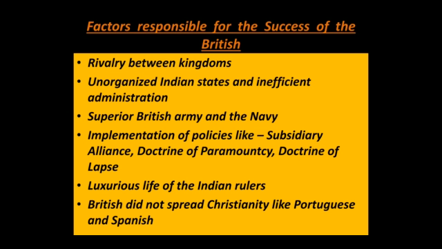Then we see another factor was implementation of policies. The Britishers came up with several policies like subsidiary alliance, doctrine of paramountcy, doctrine of lapse, which they used for their own advantage to get inside the Indian states, get indirect rule over them, and have them under their control. As we just studied about subsidiary alliance, the Britishers installed their own troops in the different kingdoms, saying that they will protect your kingdom, at the expense of the Indian states.